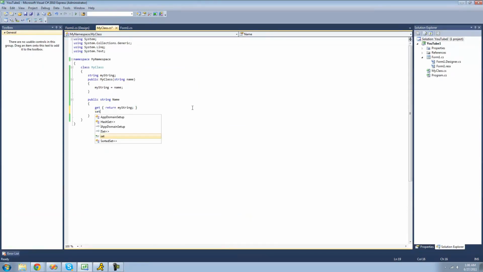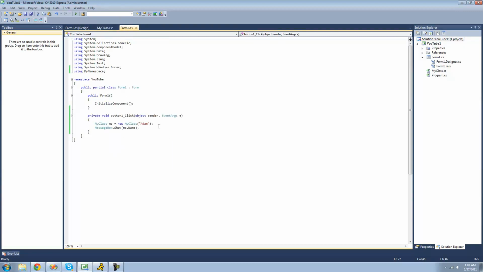And you can do things with a set accessor as well. Say you want to check to make sure that the value that the user is trying to set equal to your name property is like an empty string or something like that. Well, in order to do that, you're going to want to use the value keyword. And what the value keyword does is that is whatever you try to set your property equal to. So if we did like mc.name equals, and then like, I don't know, Joe right here. Well, this Joe is the keyword value, or value is equal to this Joe. It is whatever you try to set the property equal to.